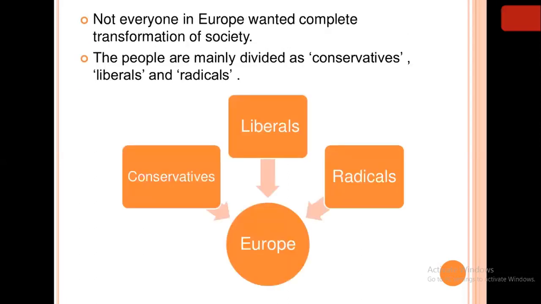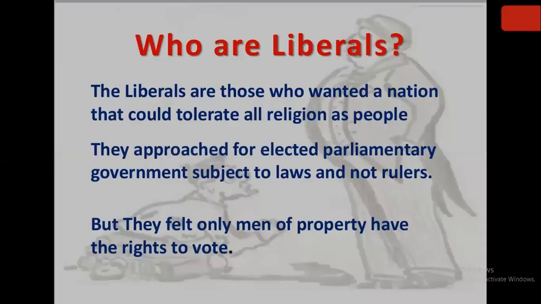Now here, not everyone in Europe wanted a complete transformation of society. There were some people who didn't agree with the demands of the workers. They were mainly divided as conservatives, liberals, and radicals. These were the three groups of people who did not agree with the workers on a complete transformation of society. Now, what is the meaning of this group of words?